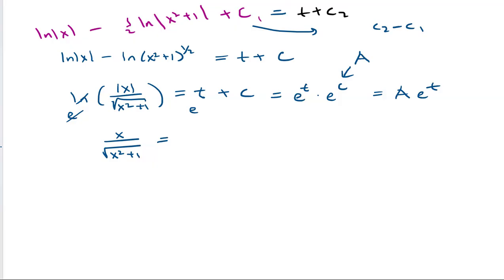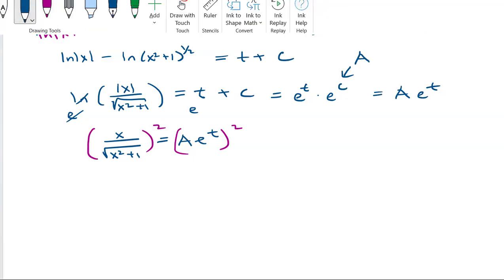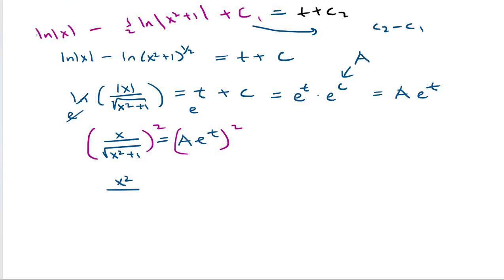Now, what I want to do is I want to get rid of the radical. Okay, so again, I'll bring this down here to the t. I want to get rid of the radical here. So I'm going to square both sides. That's going to give us x squared, and then the denominator, the radical goes away, gives us x squared plus 1.